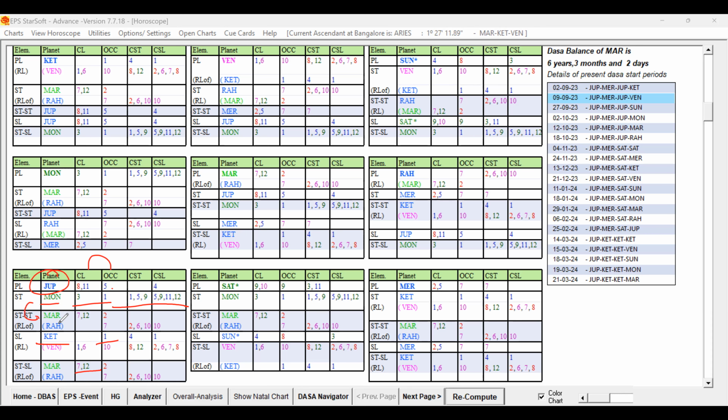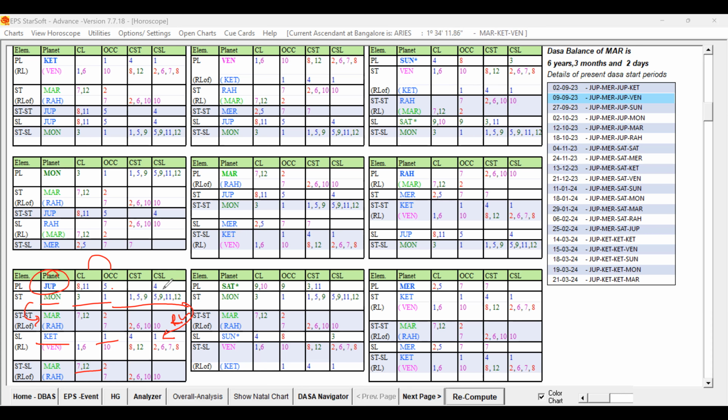And supported by Mars, it is good. And Ketu seems to be not very strong, but Moon is conjoined with Ketu. So Ketu getting the support of the Moon is adding more value. Ruler links are giving further support. Apart from that, other key planets are also forming ruler links, it is good. That way, Jupiter is supported.